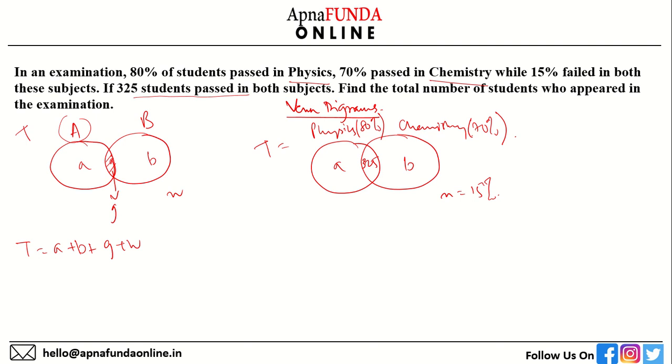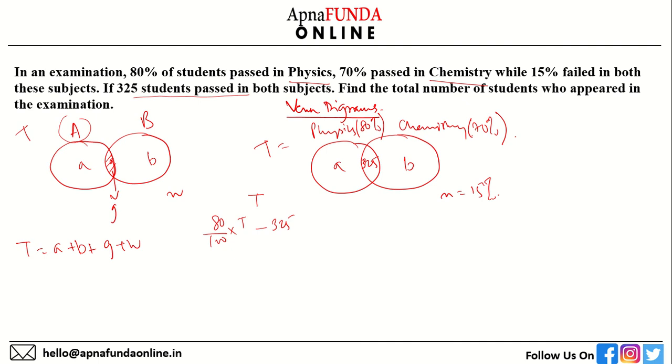Physics. Now let's say what is only physics? Can I say 80% of the total students minus 325 will give me only A? What I mean is, let's say the total number of students is T. 80% of T will give me the students passed in physics. If I minus it by 325, that means the number of students who passed in both, it will give me only physics. Well, I need to find A, which is only physics.